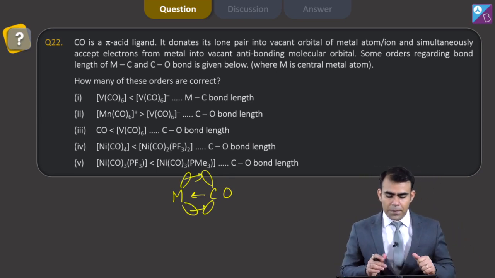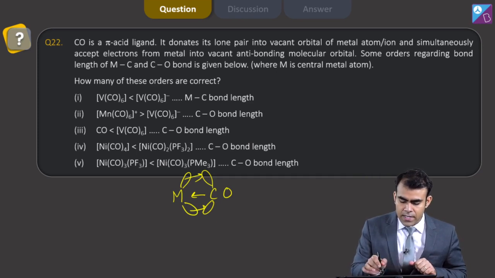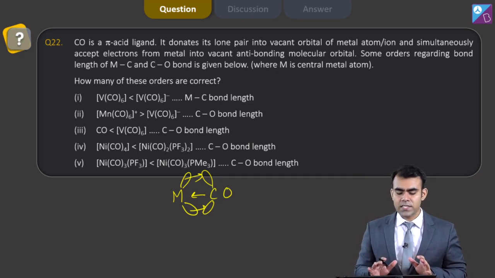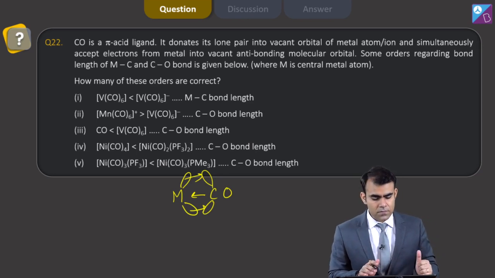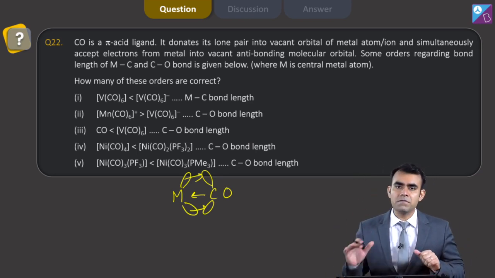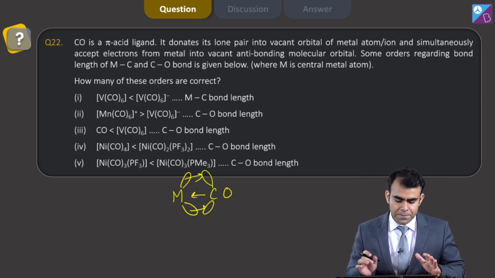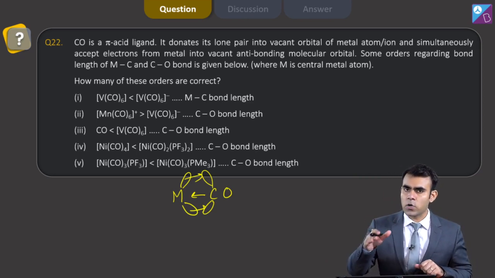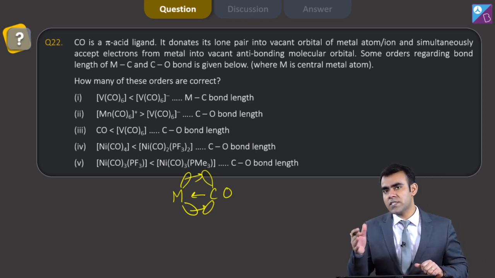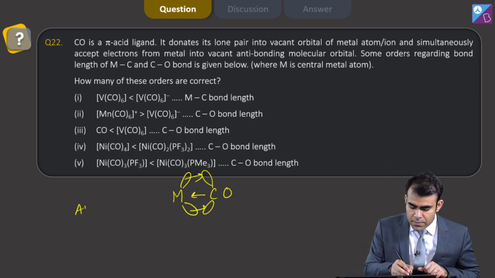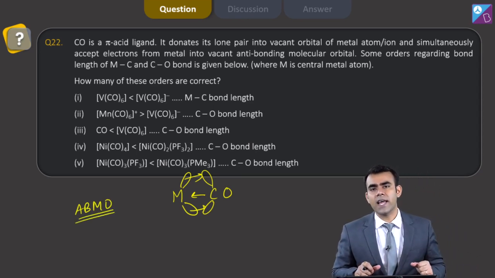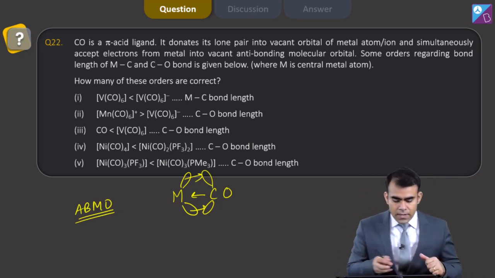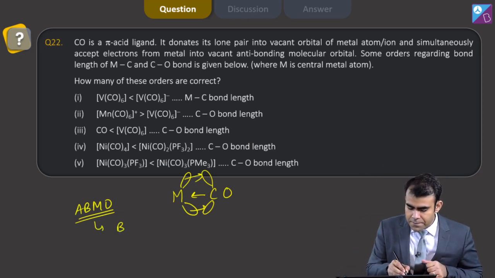Now here some orders regarding bond lengths of the MC and CO bonds are given below, where M is the central metal atom, and we have to see how many of these orders are correct. See what happens because of this synergic bonding. First we need to know that when CO donates its electrons to the metal and then the metal donates its electrons into the anti-bonding MO, that is ABMO, after accepting electrons into the ABMO, what will happen? The bond order